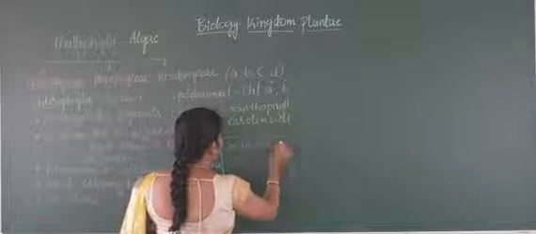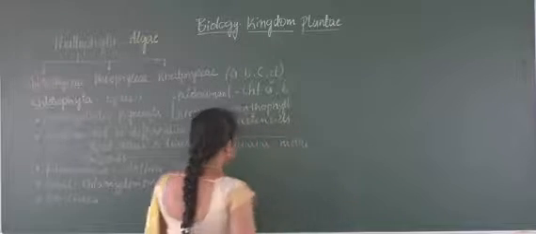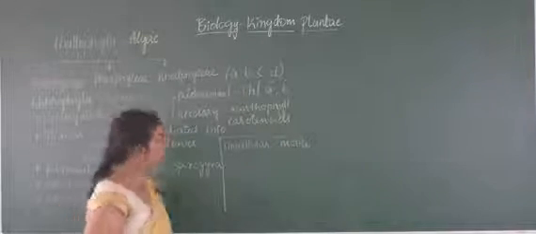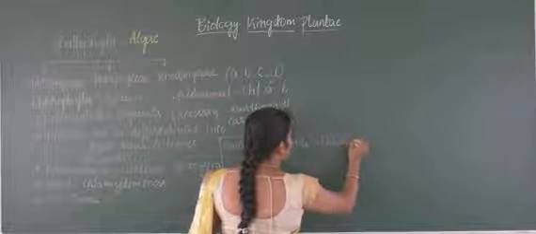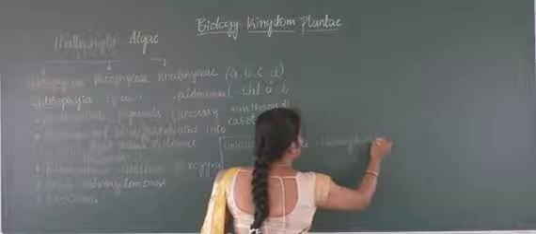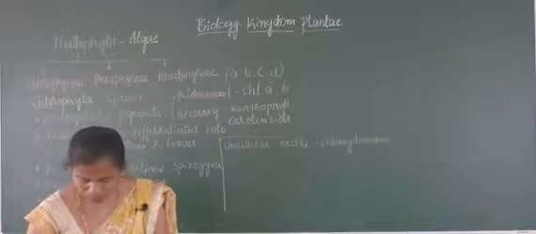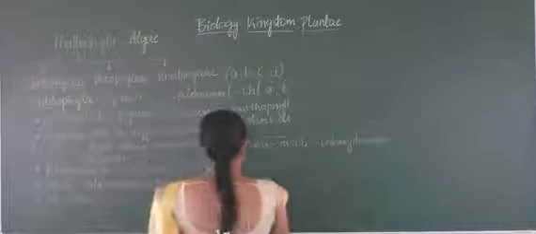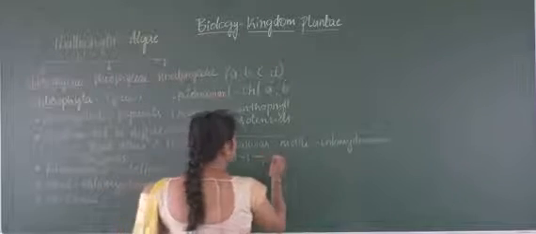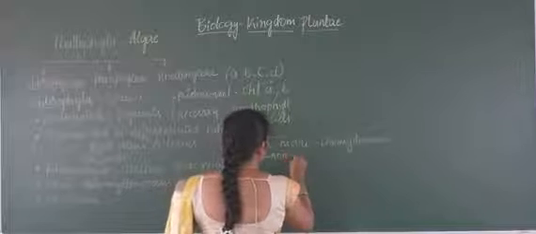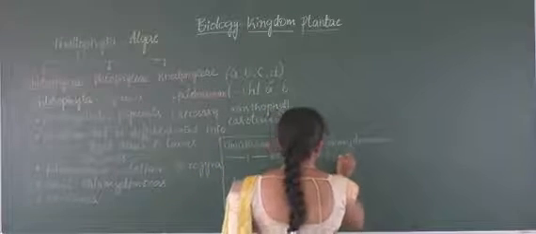They may be unicellular motile, and the example is Chlamydomonas, and the next example is unicellular non-motile, and the example here is Chlorella.